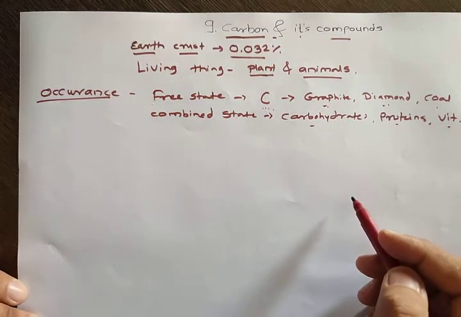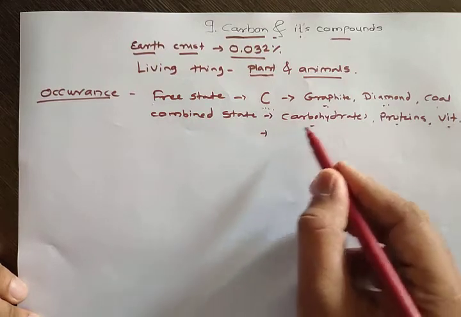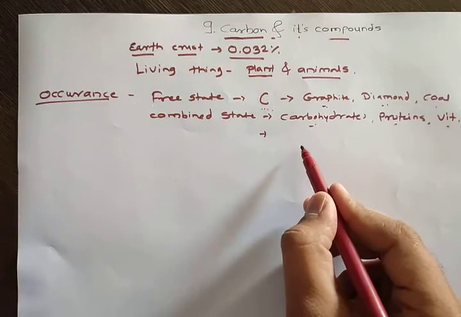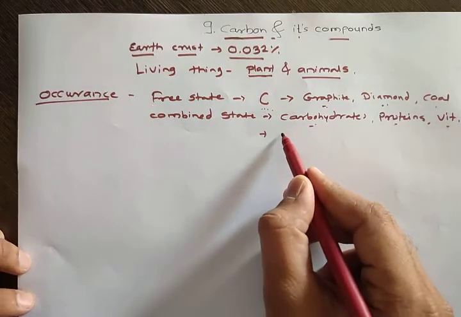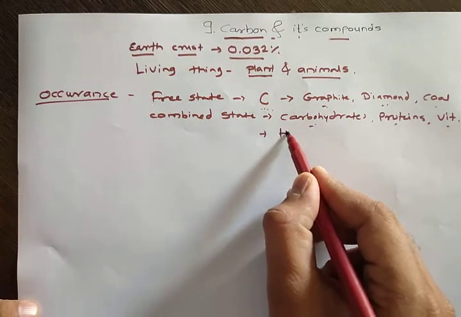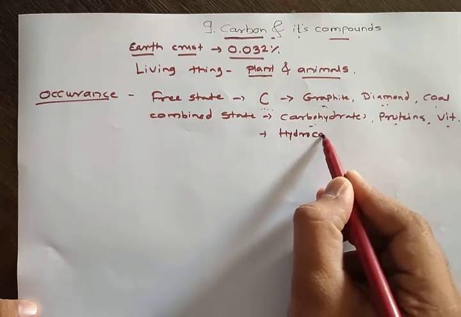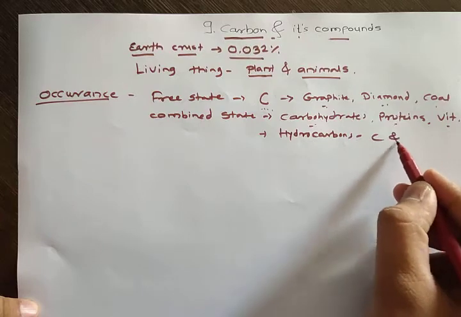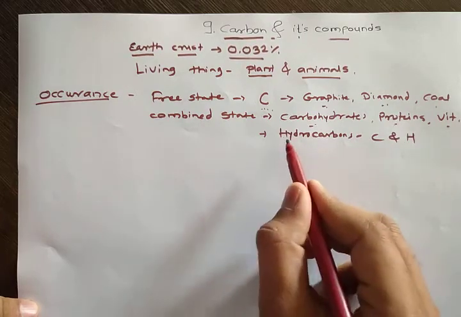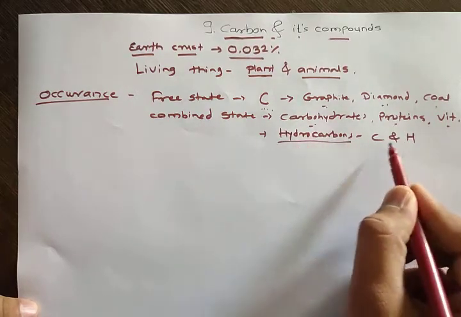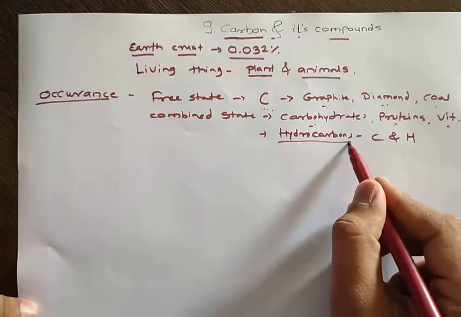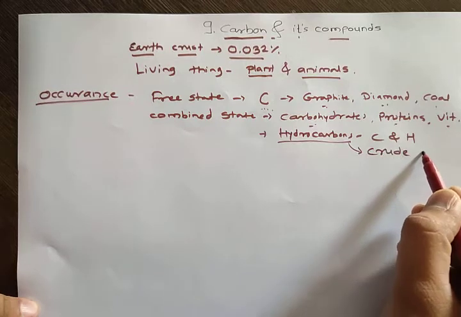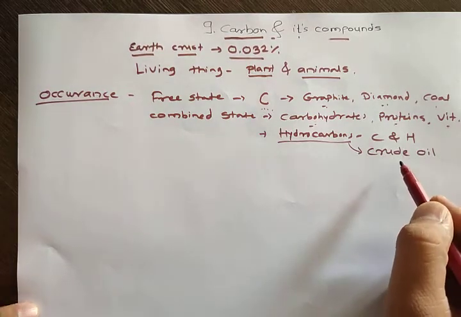This is about living things, that means these substances are present in plants and animals. Then if I talk about hydrocarbons, what is the meaning? Compounds which are made from carbon and hydrogen. Hydrocarbons are present in the earth crust in the form of crude oil. All of you know crude oil.